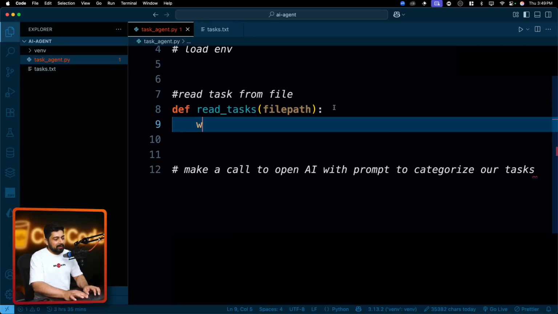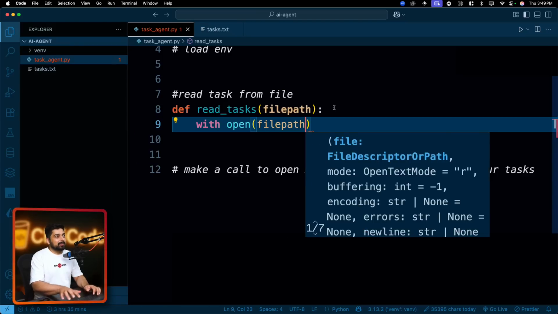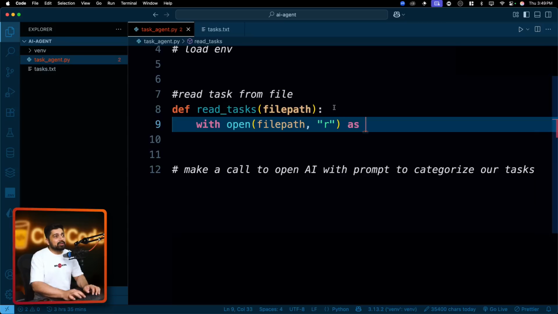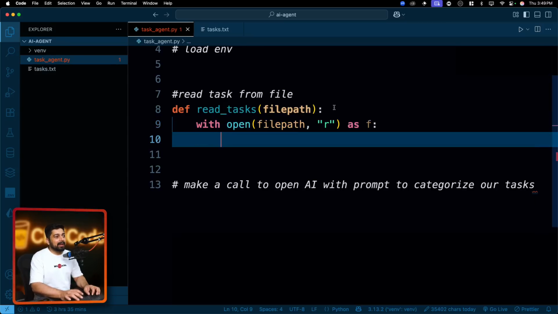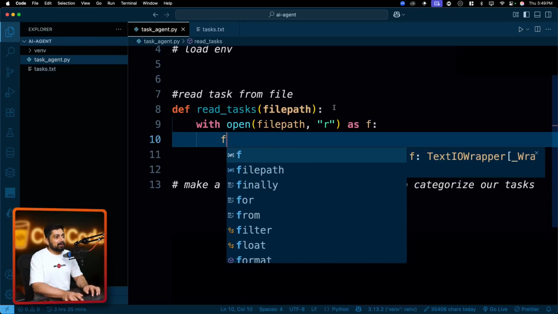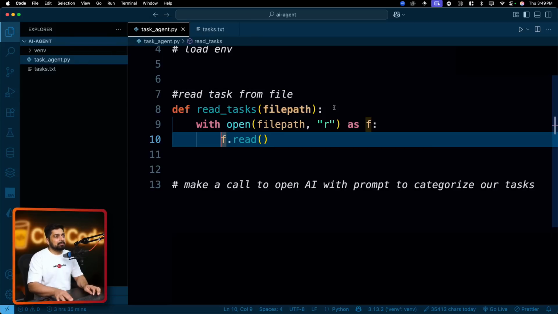I'll show you. We can just go ahead and say with open the file path, whatever is the file, and in what mode you want to open. I want to open it in read mode. We will store the reference as just an f, and then we will take this reference of f, and we have so many methods to work with. We have just one method, read, and we will return. Super easy. Now, if you don't give it any file path, just give it a file name also. It will look in the current directory and will automatically read that.